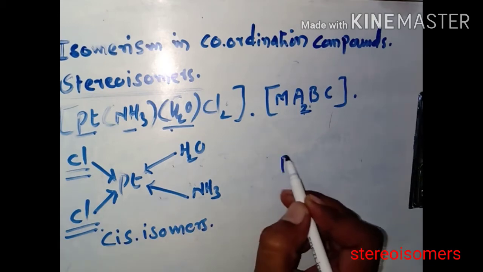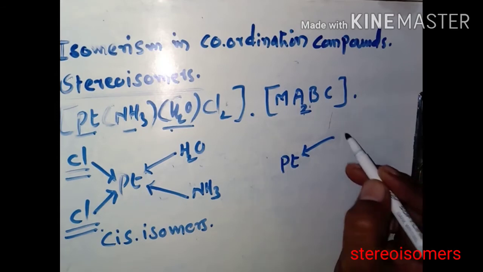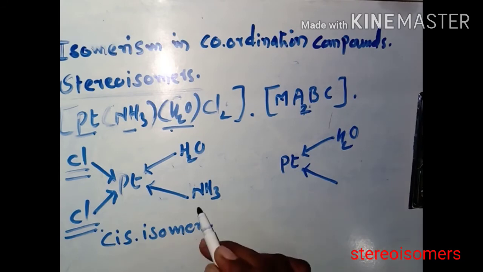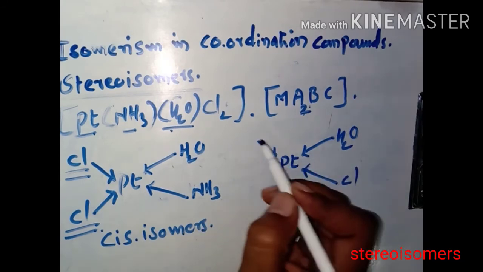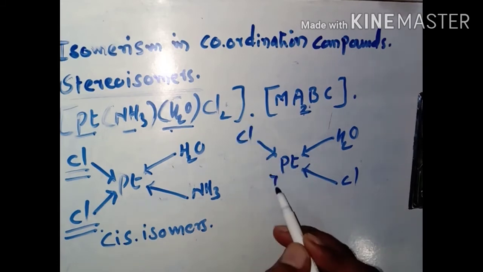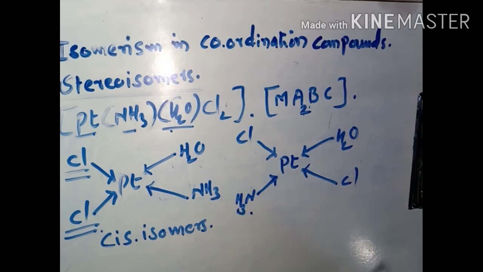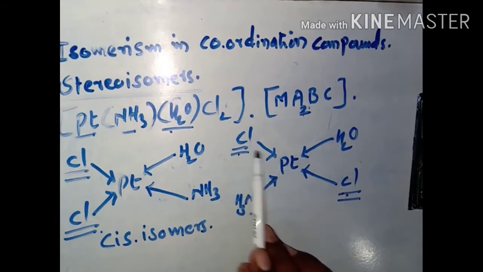Now we can take another arrangement, that is Pt H2O. Here in the place of NH3 we can write Cl. Another Cl we can take in the opposite position, and the next one is NH3. That's why identical ligands are present at opposite positions. Here the identical ligands are Cl, the same type of ligand, the first Cl and this one the second Cl, both present in the opposite direction.